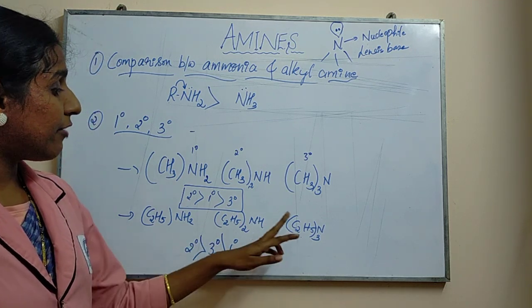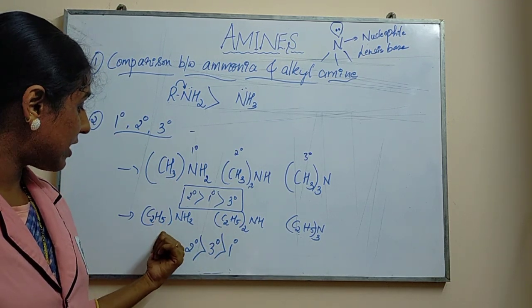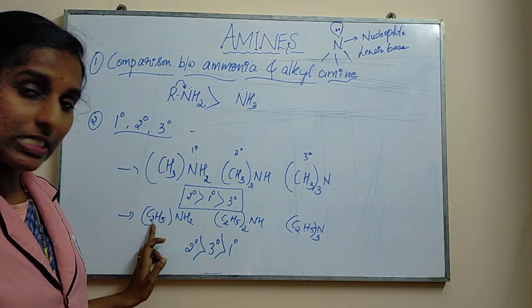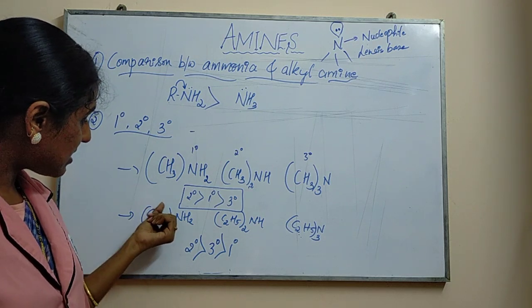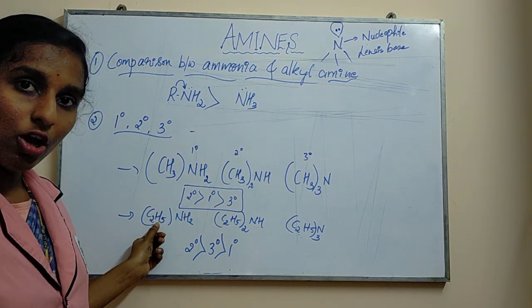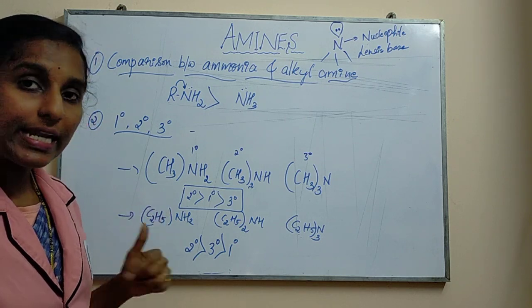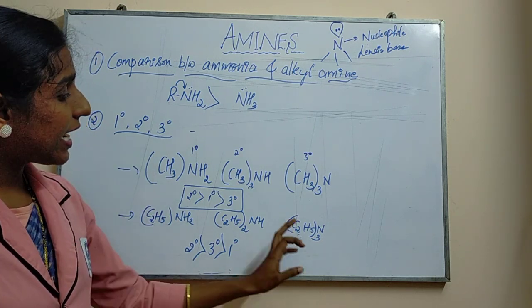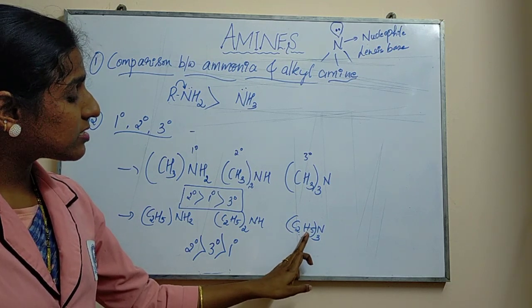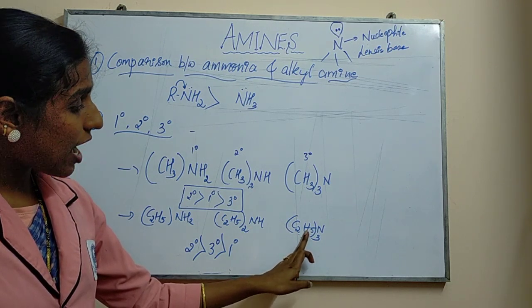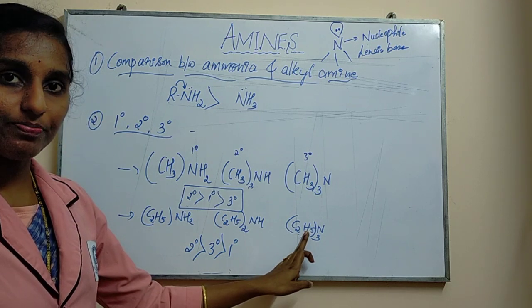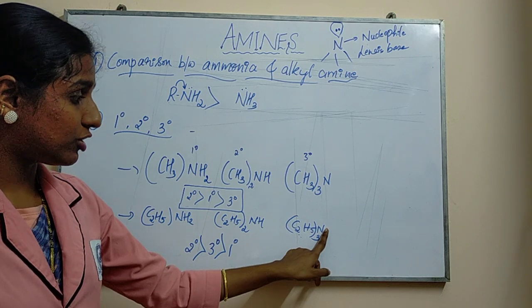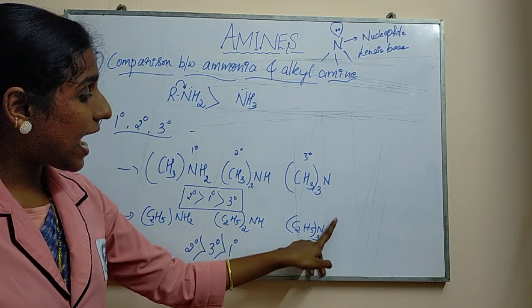If you consider the number of hydrogens in primary, it will be less when you compare with this. Here, with bulky groups, the number of hydrogens will be more. For that reason we are going to neglect the solvation effect, as well as steric hindrance also. In the case of tertiary, the steric hindrance will be more, because here it has more hydrogen. More hydrogen is present there, here it doesn't have hydrogen.